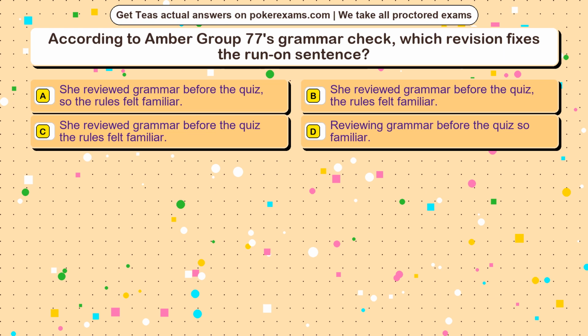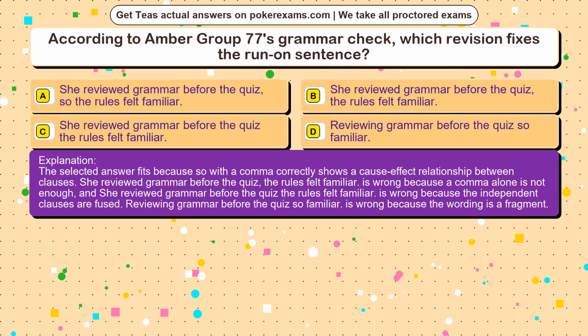The correct answer is option. The selected answer fits because so with a comma correctly shows a cause-effect relationship between clauses. She reviewed grammar before the quiz, the rules felt familiar is wrong because a comma alone is not enough, and she reviewed grammar before the quiz the rules felt familiar is wrong because the independent clauses are fused. Reviewing grammar before the quiz, so familiar is wrong because the wording is a fragment.